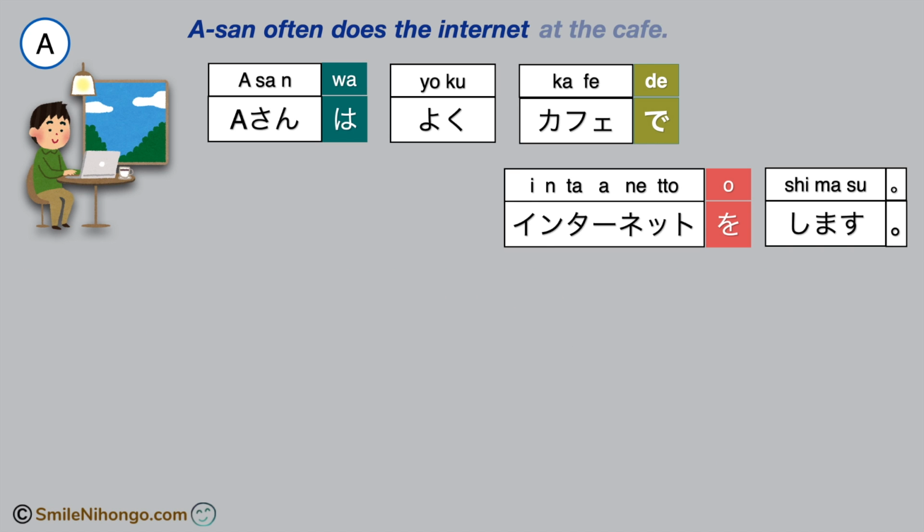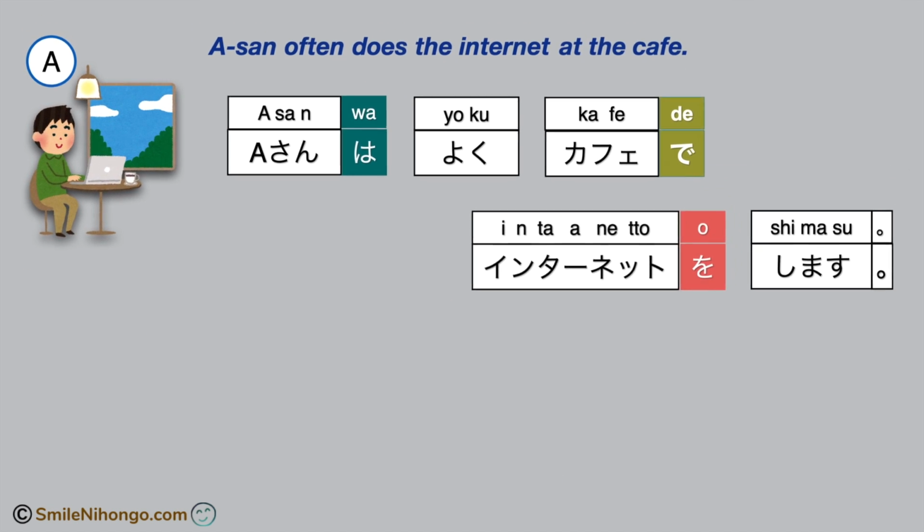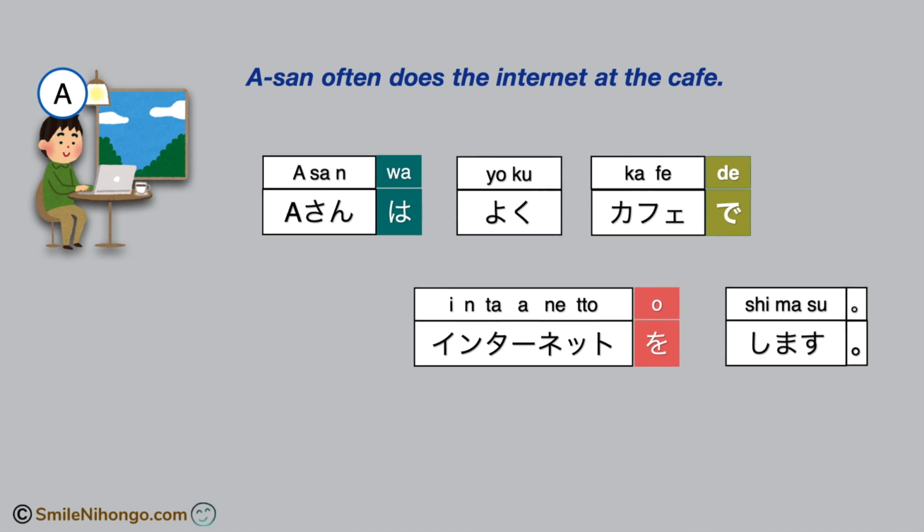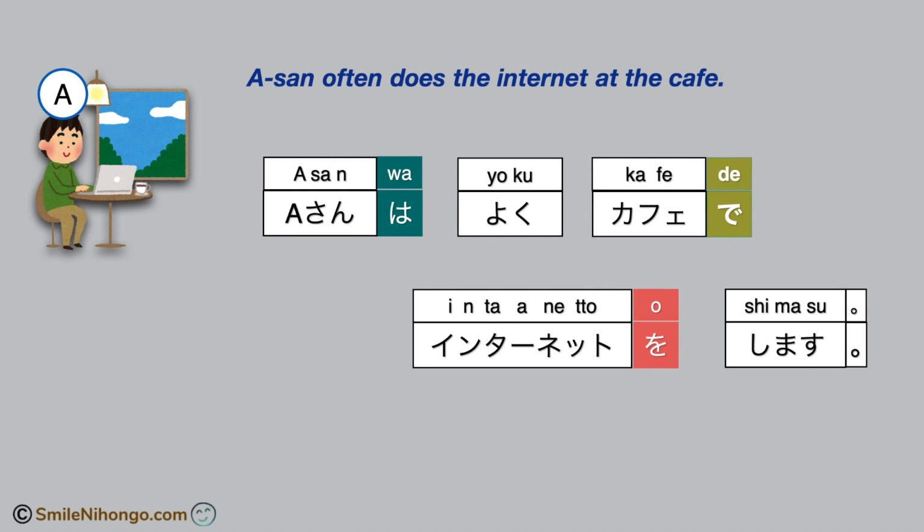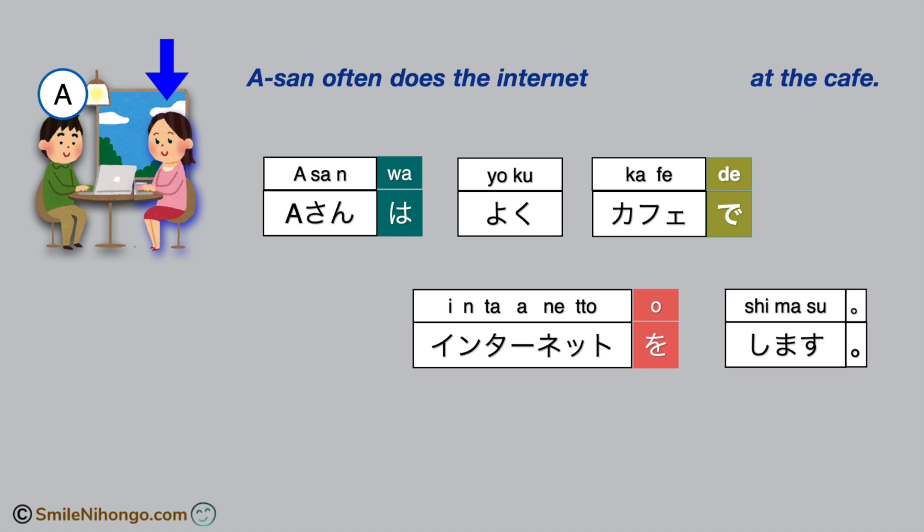I'm going to use this sentence as an example. A さん often does the internet at the cafe. A さんはよくカフェでインターネットをします。The information we want to add today in this lesson is this. With whom you do the action. For instance, let's say you want to add this element with a friend to the sentence.